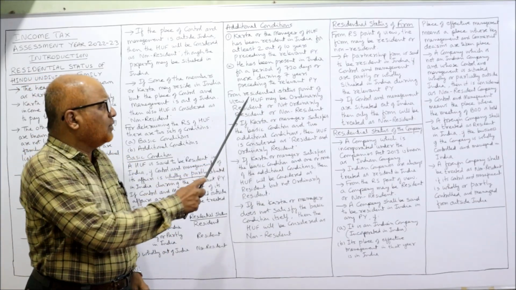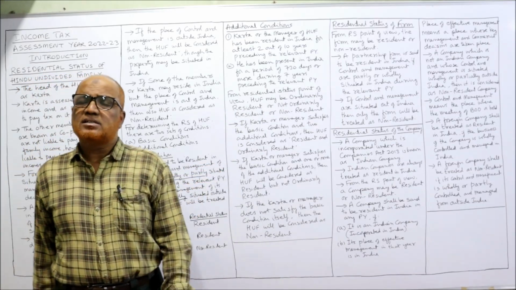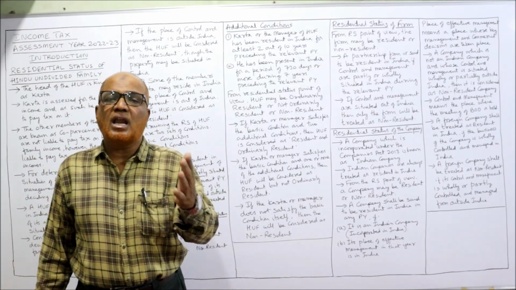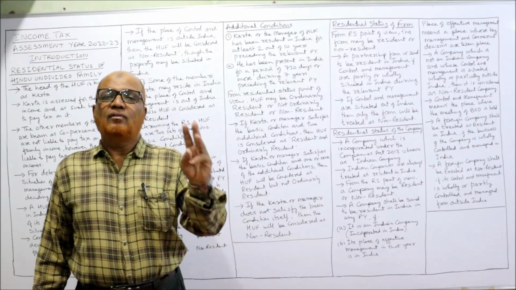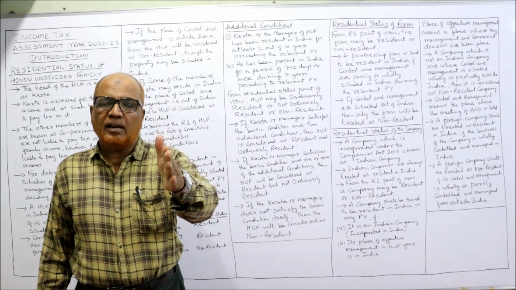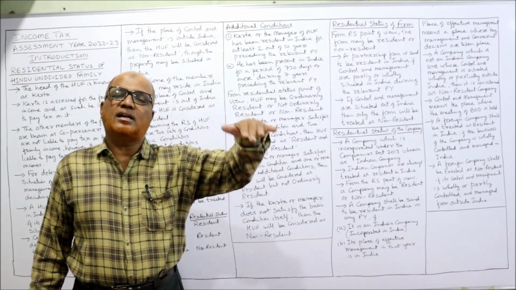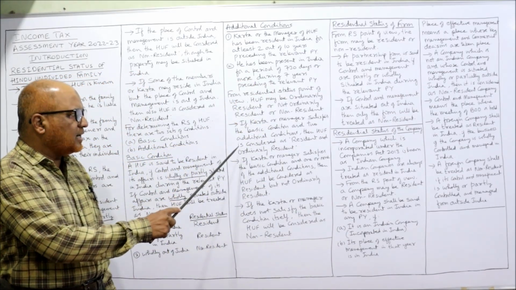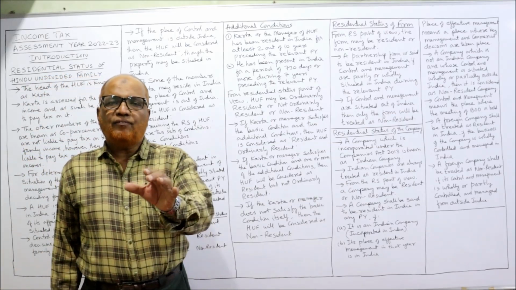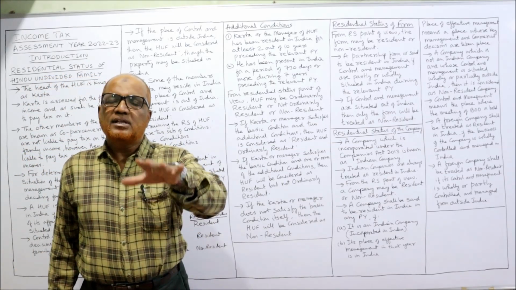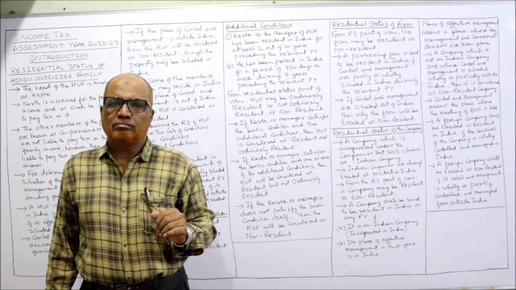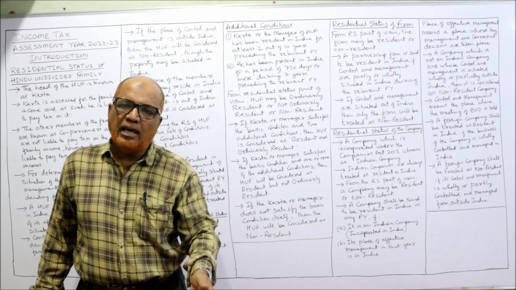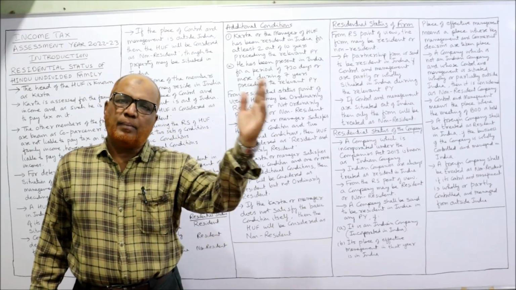From the residential point of view, the HUF may be ordinarily resident, not ordinarily resident, or non-resident, just like an individual. We have three statuses. Now, if the Karta or manager satisfies the additional conditions and the HUF satisfies the basic condition, that means the control and management is wholly in India or partly in India and partly outside India.